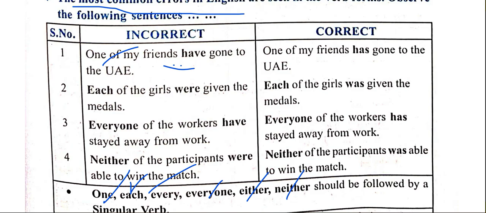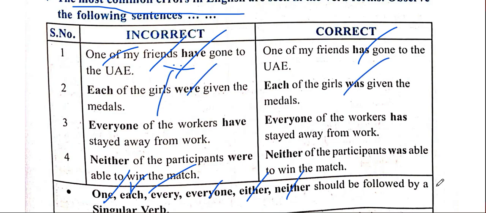So the first point to be noted: one of my friends, always with s, will be in plural. Second, a singular helping verb will be used. So if we have one, each, either, neither, they will be followed by a singular helping verb. Each of the girls, always girls, was.